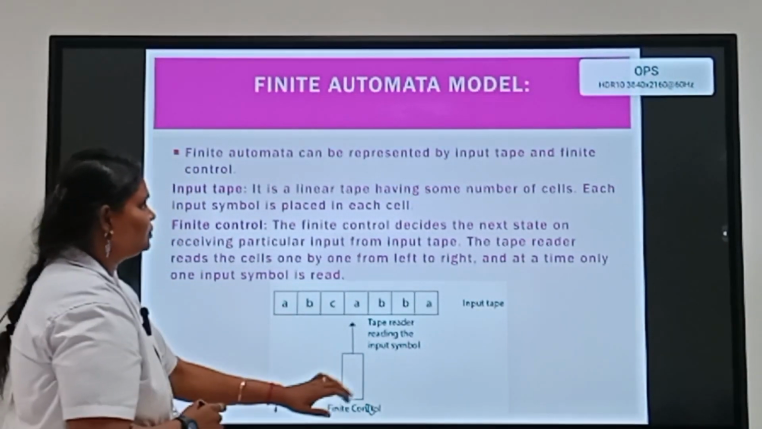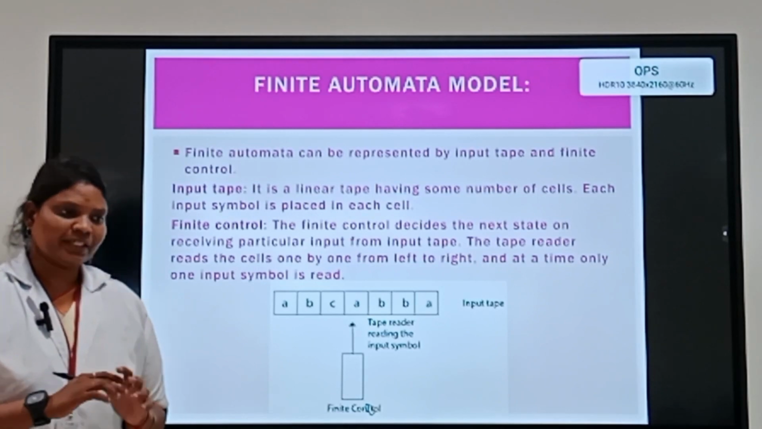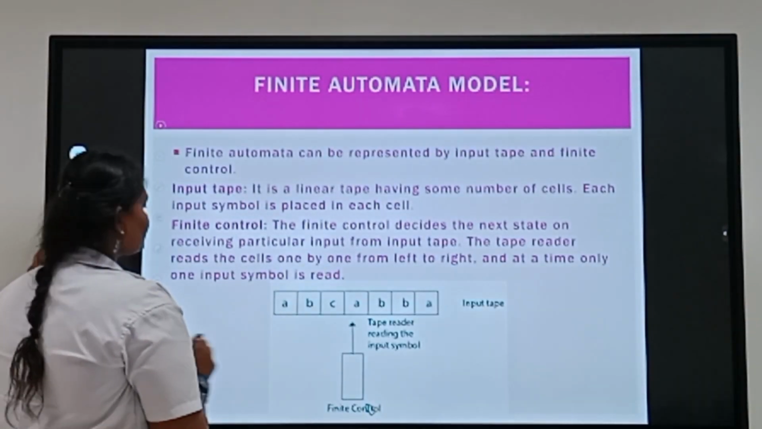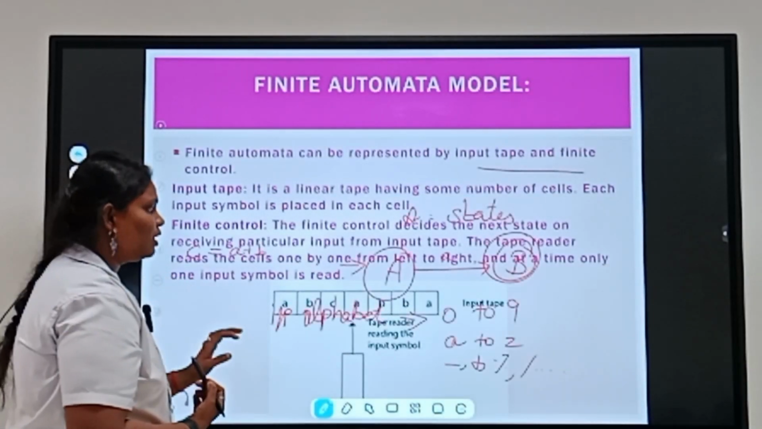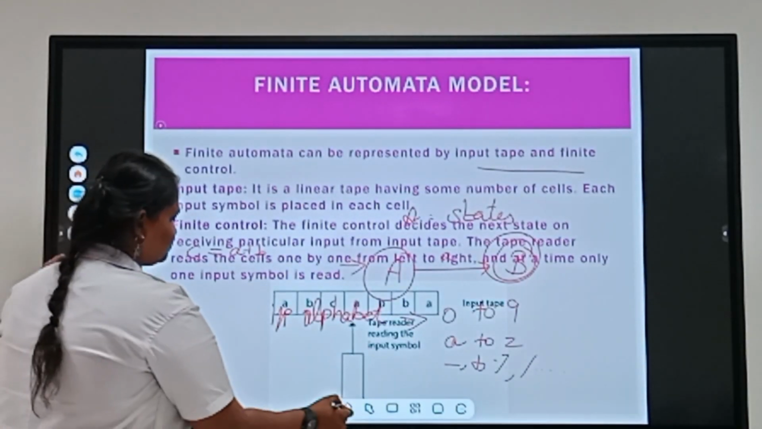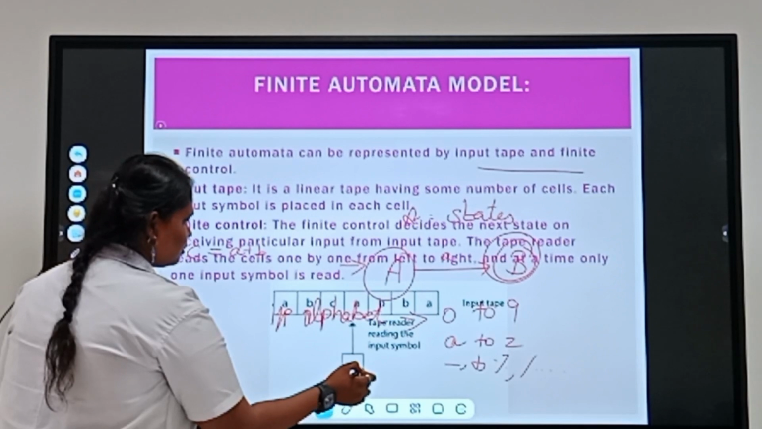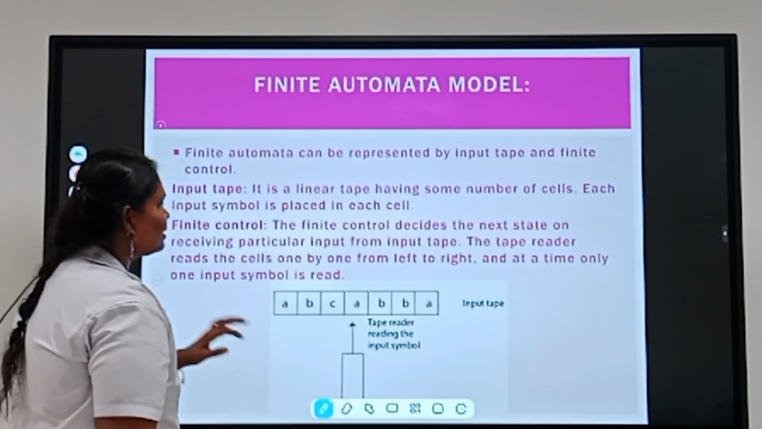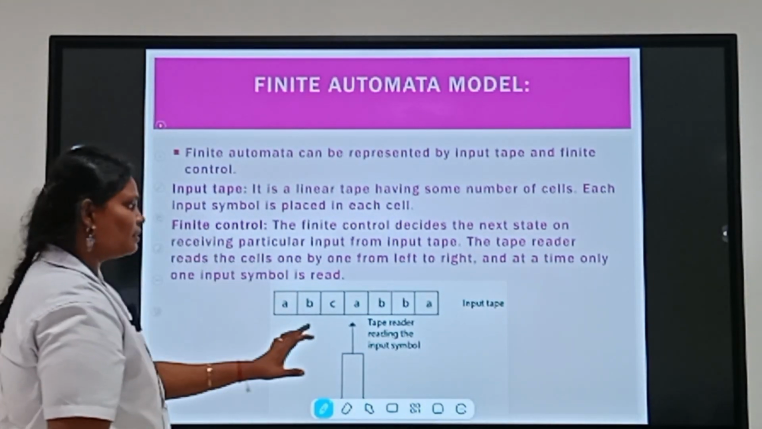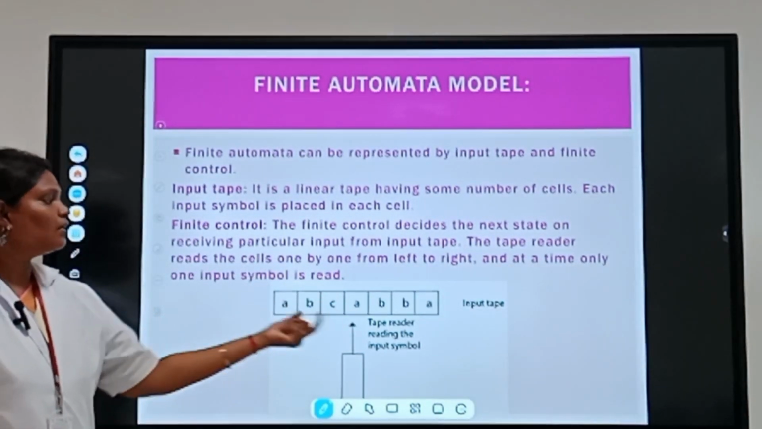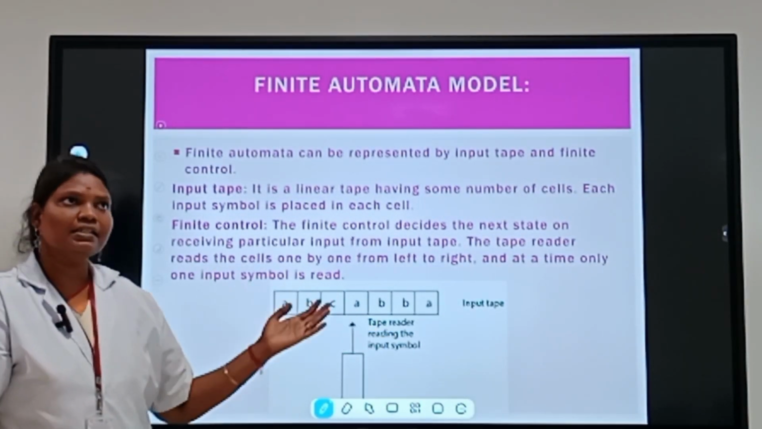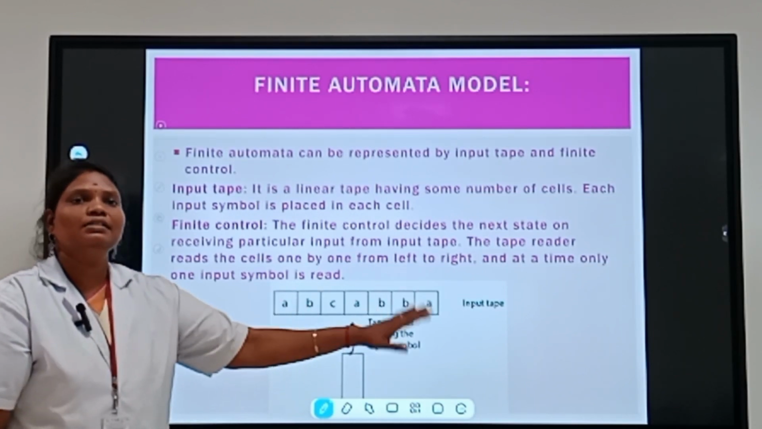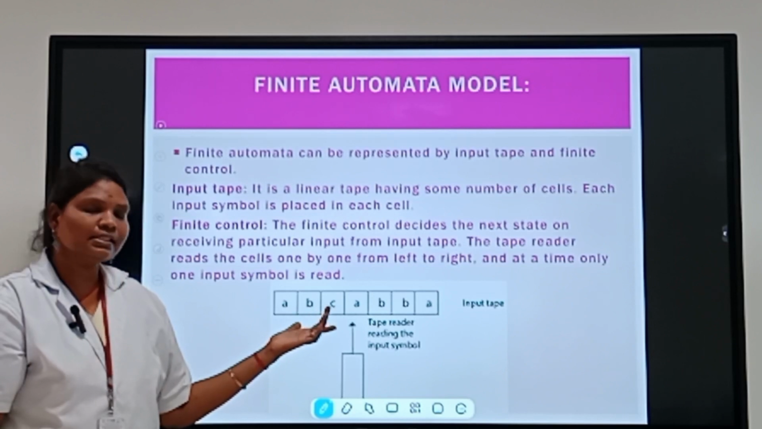Next, the finite automata model. Here it represents the tape, the input tape. In this input tape we insert the inputs, which are the input alphabets I mentioned, and they are present in the input tape.